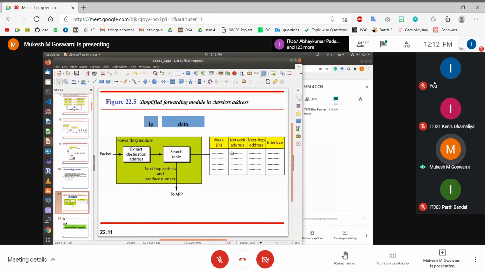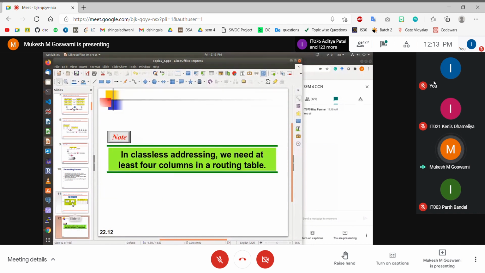The important thing to remember here is that the searching actually takes place in a switch case manner. So you compare the first case. If it is matching, then you do not compare anything else. You simply stop the process, get the IP address and MAC address, hand over that information to the data link layer, and your job is over, right? But if the first entry does not match, then you go to the second entry. If the second entry does not match, then you go to the third entry. And if none of the entries match, then you have a default case. Then you do whatever the default case suggests, right? So that is how the forwarding process happens in the routing table.